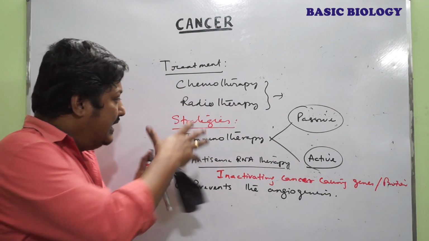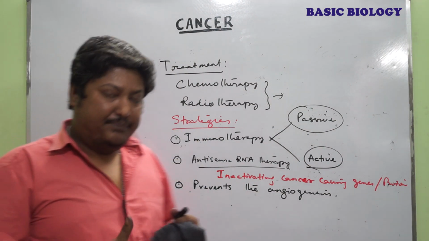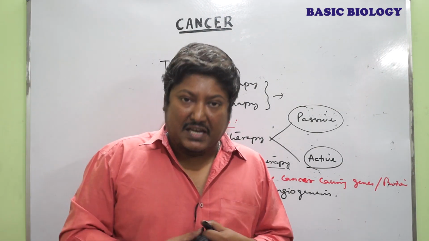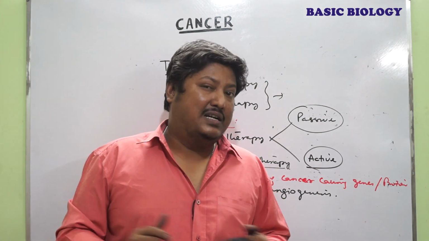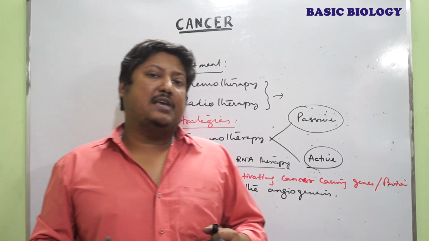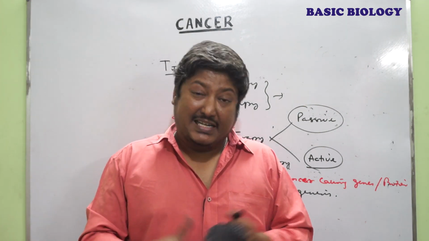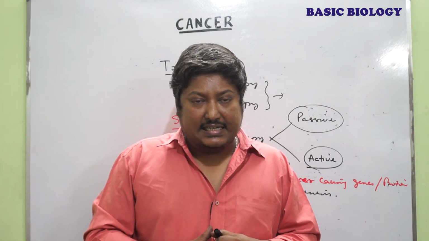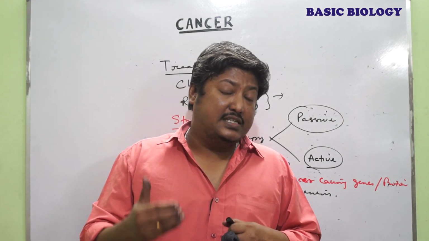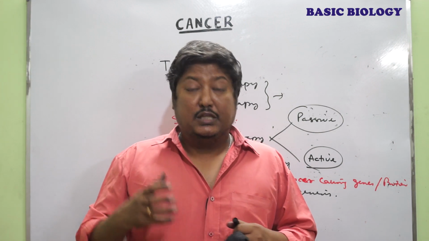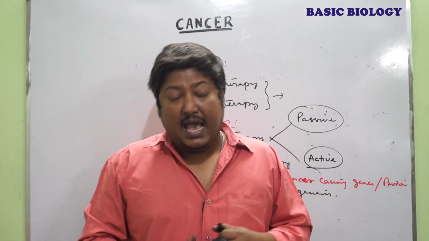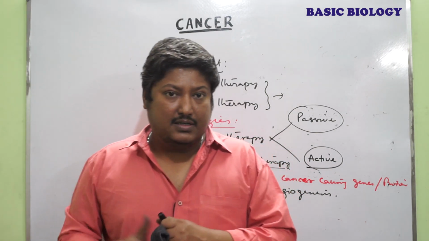So these are the under-trial methods, and in the future we expect that better strategies or treatment mechanisms will come and cancer will become a very normal disease. So in this video I am just describing the basic mechanism of cancer: what is cancer, what are the reasons behind cancer, and the genes responsible for cancer. In a later video I will discuss the genes, mainly the tumor suppressor genes, P53 and PRB, how these genes regulate our normal body system, and when they become mutated, what is the effect of those genes.